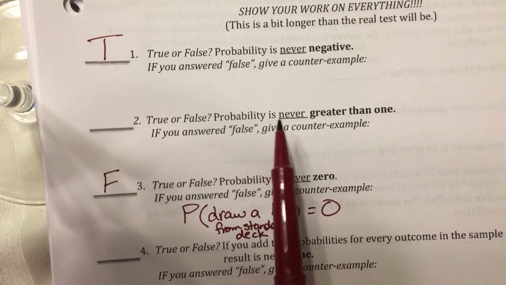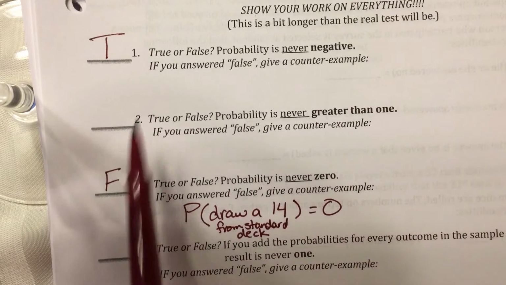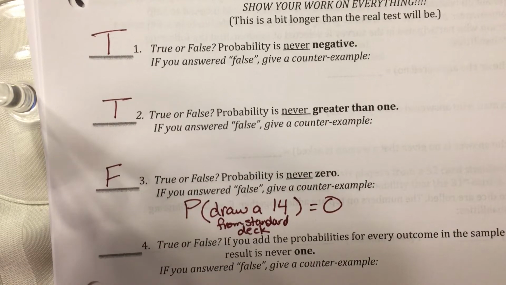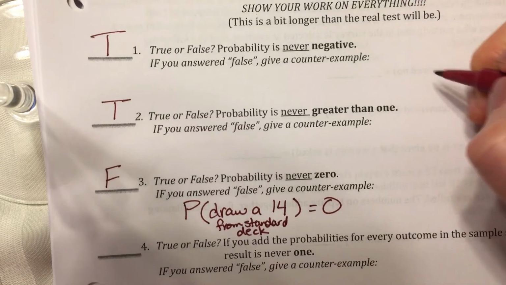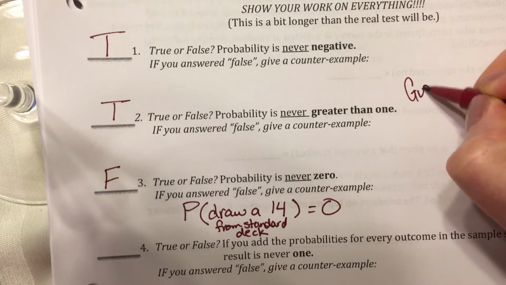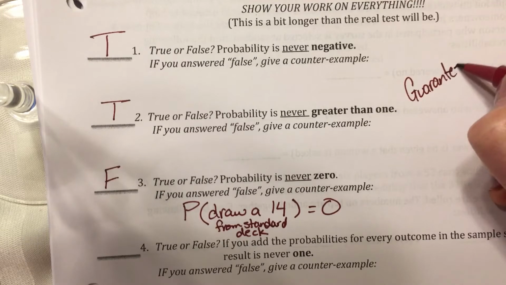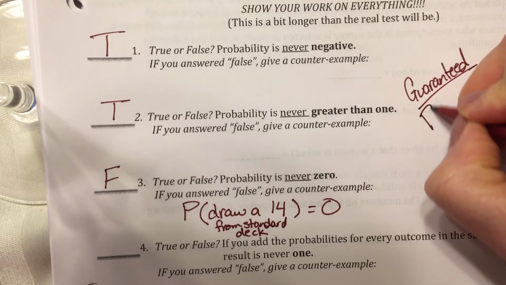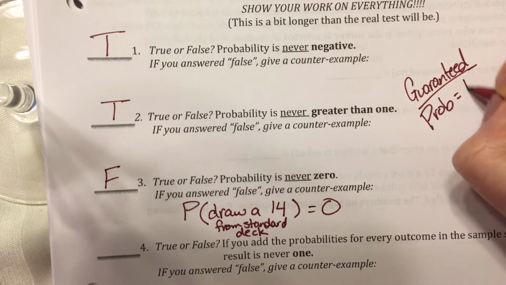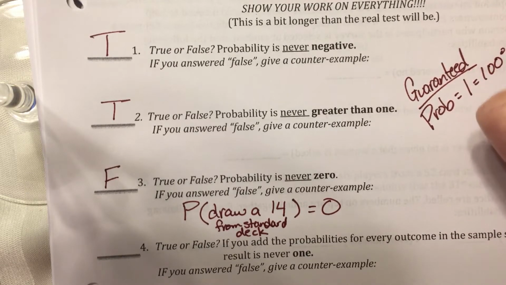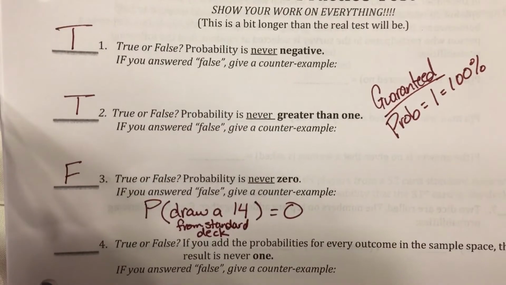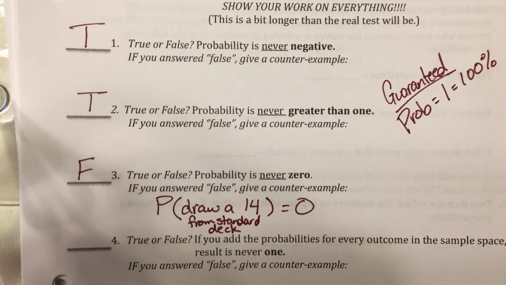So then, probability is never greater than 1. That's true. If something is guaranteed, the probability is 1, or we could say 100%. I'm kind of writing off the screen there.